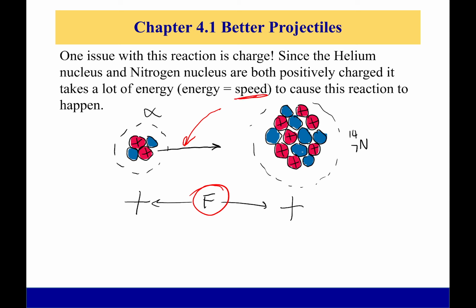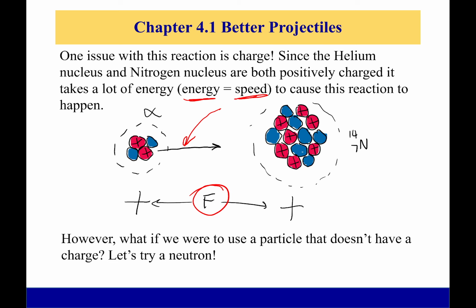And if it's going very fast, it means it takes a lot of energy. So it'd be nice if we could cut down the required energy. I don't want to have to spend so much energy getting this particle to insane speeds just to have the reaction happen. So why don't we use a particle that doesn't have a charge? For many nuclear reactions, we'll use a neutron to start them, especially when it comes to fission. Why a neutron? Because a neutron has no charge, and that means there is no repulsion force for a neutron.